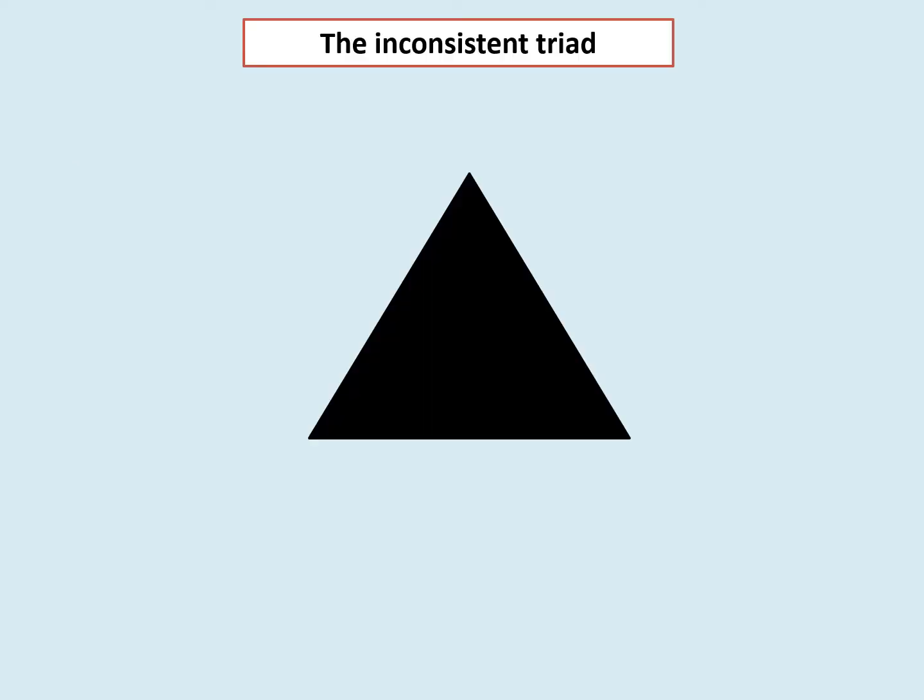Okay, let's look at the problem of evil. Here's the inconsistent triad. An inconsistent triad just means three things that cannot all be true. Evil exists, we know that's true. God is omnipotent, all-powerful, we know Christians think that. God is omnibenevolent, all-loving, we know that Christians think that. The idea is, and J.L. Mackie was the person who came up with this idea, that these three things cannot all be true at the same time, because if God is all-powerful, he should be able to stop evil.